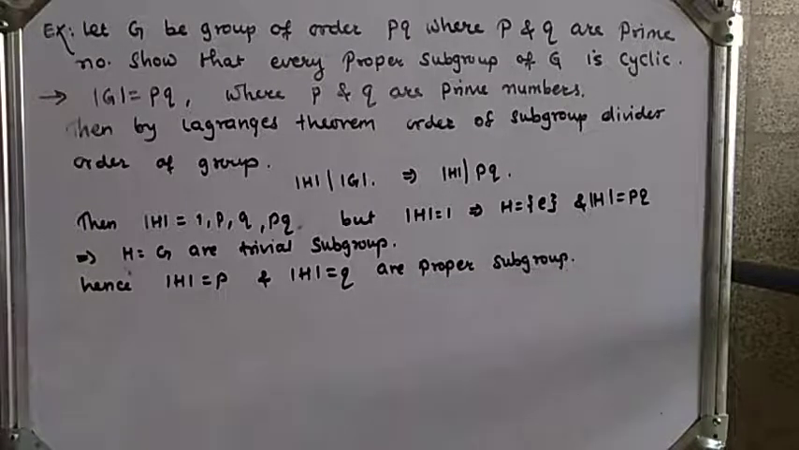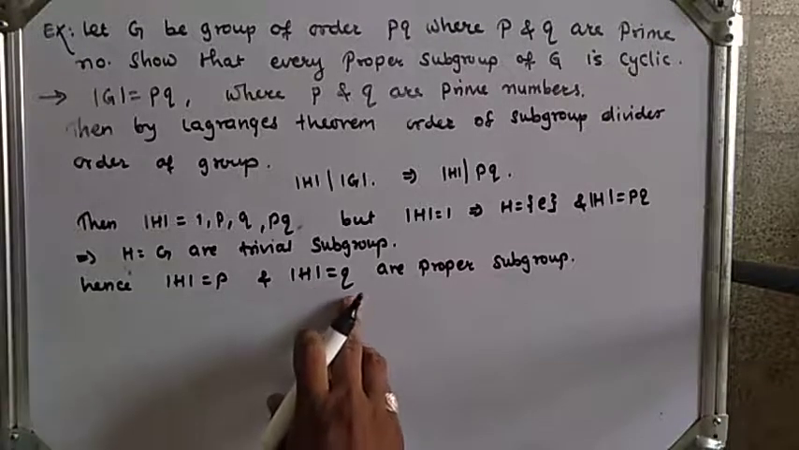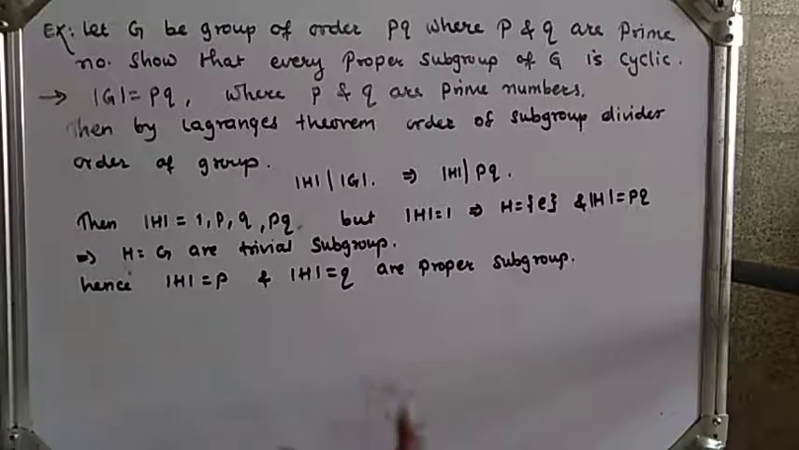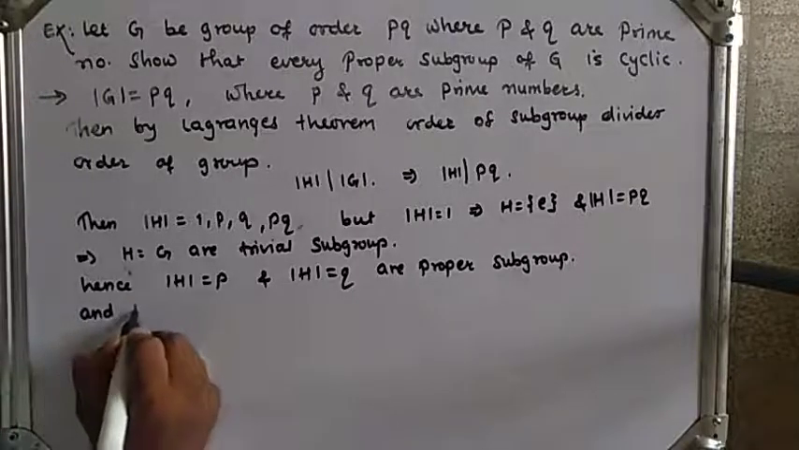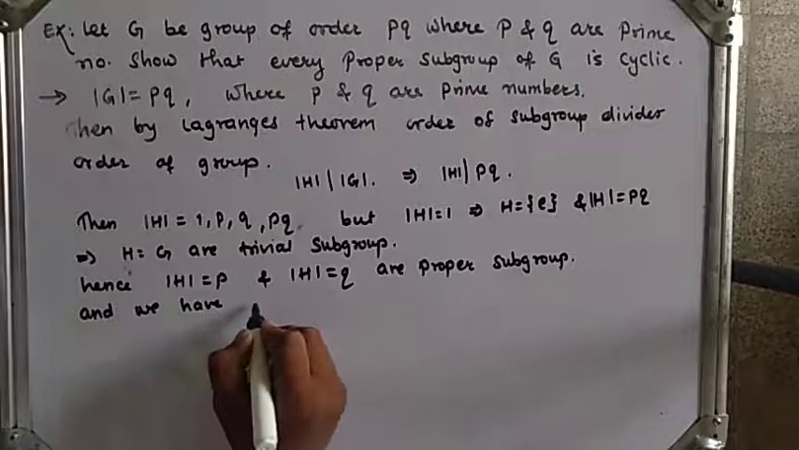And we know that if the order of a group is prime, then it is cyclic. So here the order of H is p and the order of H is q. Both are prime, so here this is H1 and this is H2. So both are cyclic, right? And we have that a group of prime order is always cyclic.